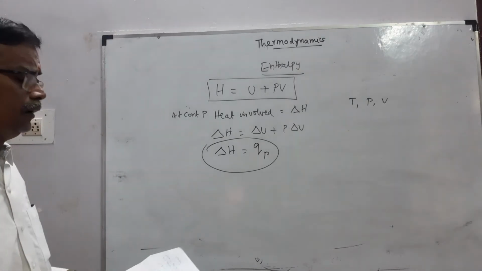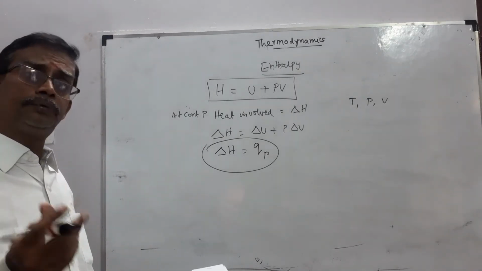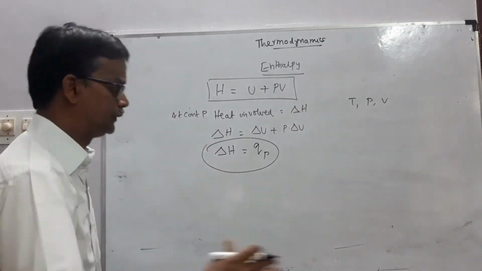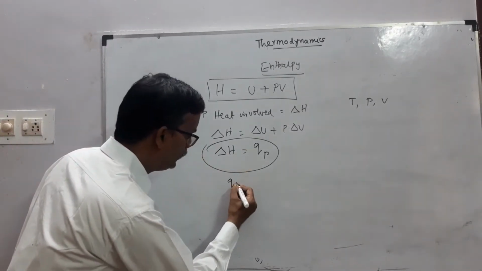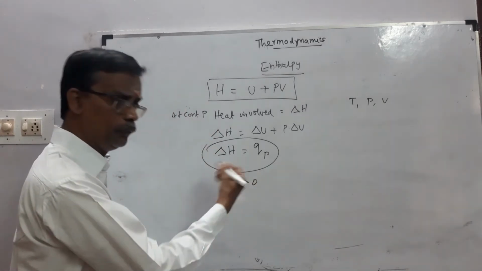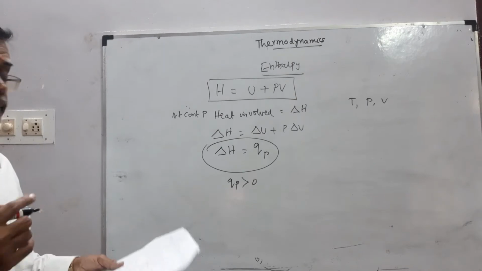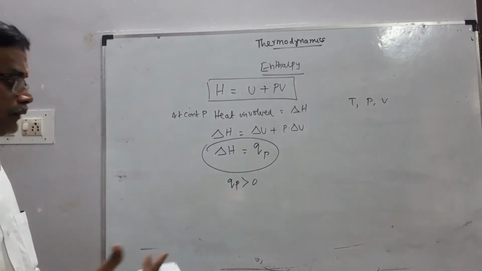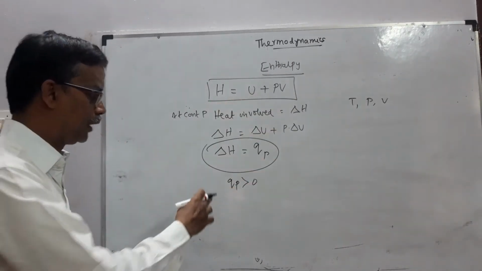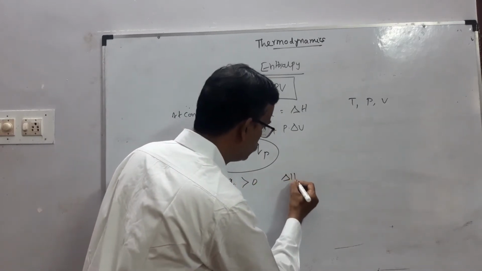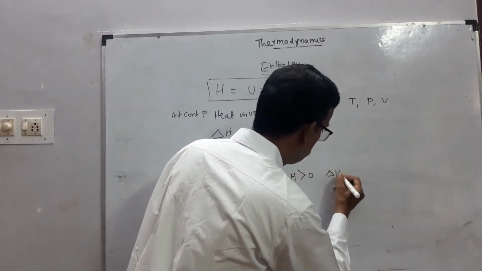Now, in an endothermic process, heat is supplied to the system. We give the heat, so Q is greater than 0. Since Q is greater than 0, delta H is also greater than 0. So delta H is positive.